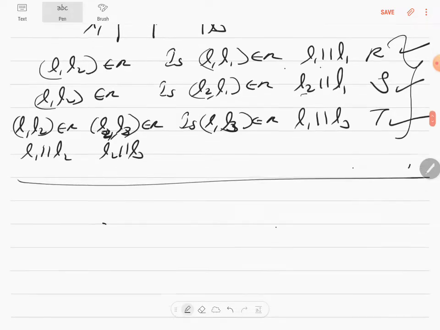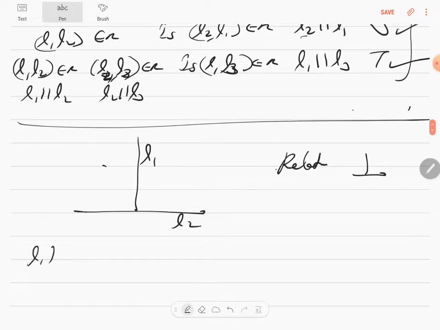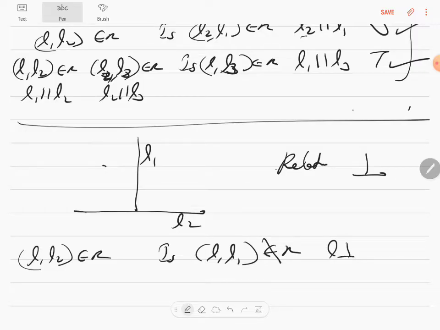So next, let's talk about another simple example: perpendicular lines. Suppose there are lines L1 and L2, and the relationship here is defined by perpendicular. So let's write it: L1 comma L2 is an element of the relation is perpendicular. Is L1 comma L1 an element of R? No, because L1 will not be perpendicular to L1. Suppose you compare an L1 with an L1 only, so it is not reflexive.